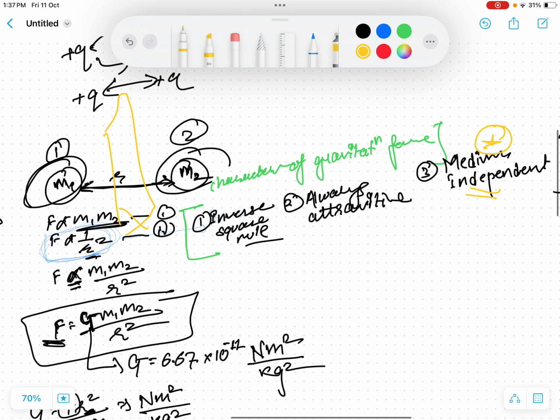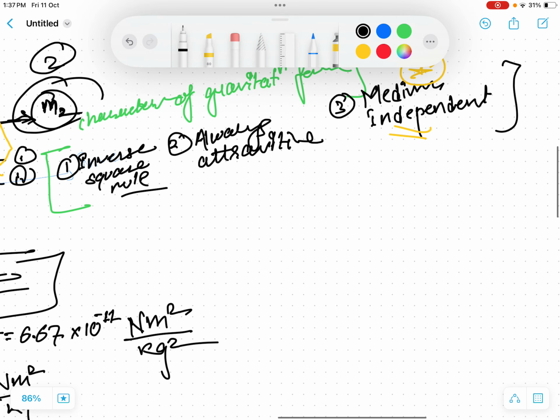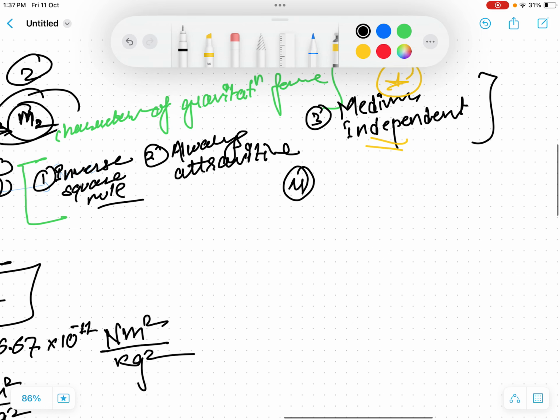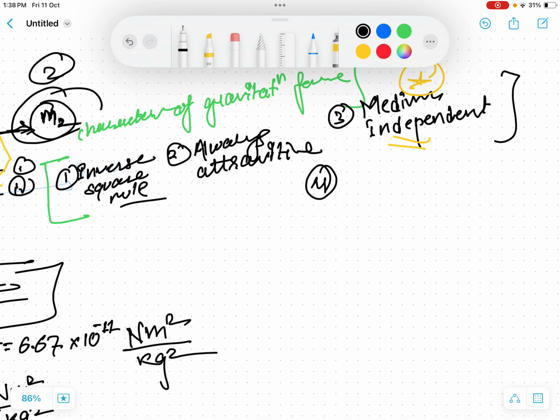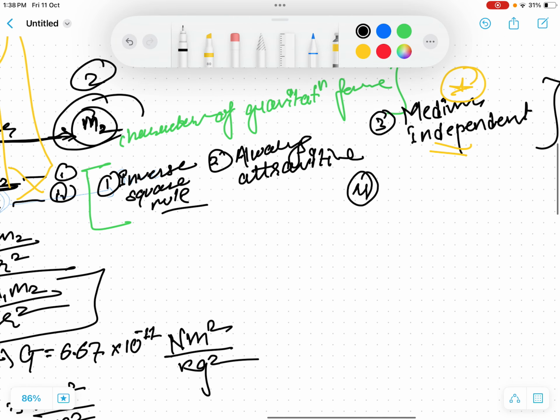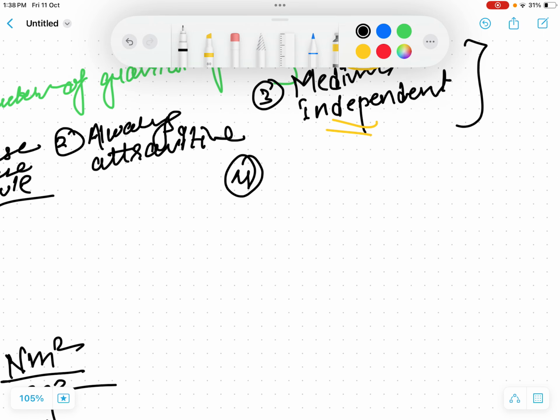Let's talk about another characteristic. Is the gravitational force a strong force or a weak force? Many of you might think it is a strong force, since there are many heavenly bodies and planets held by attraction, so it must be very strong, but it's not that strong.